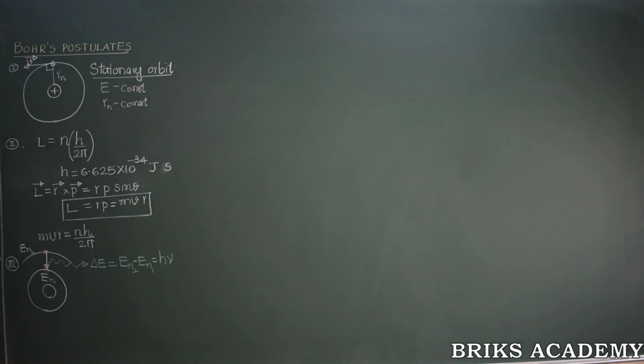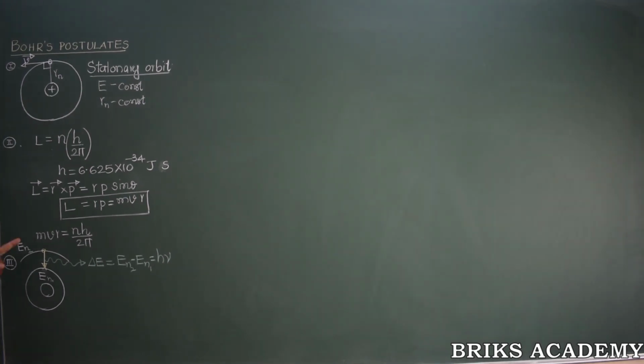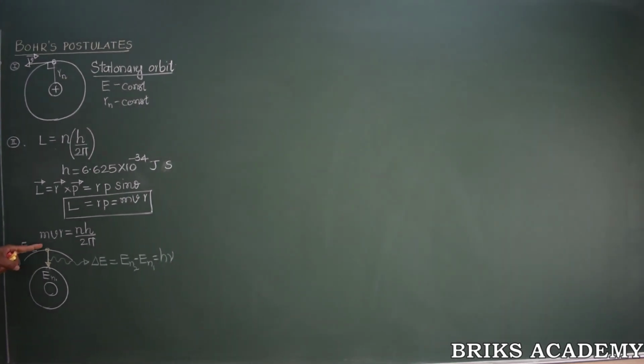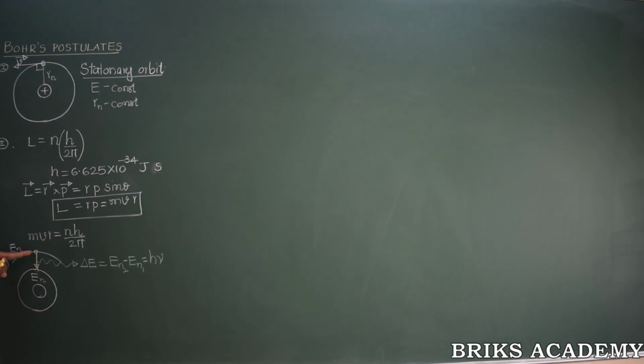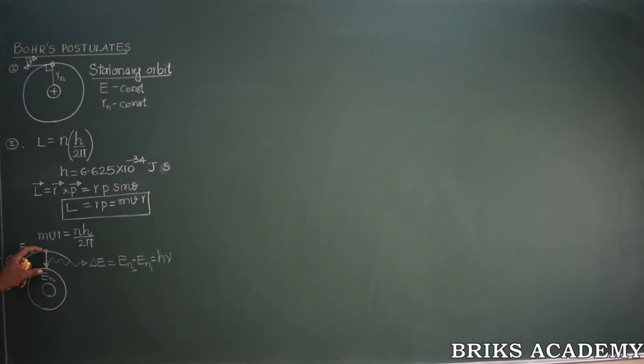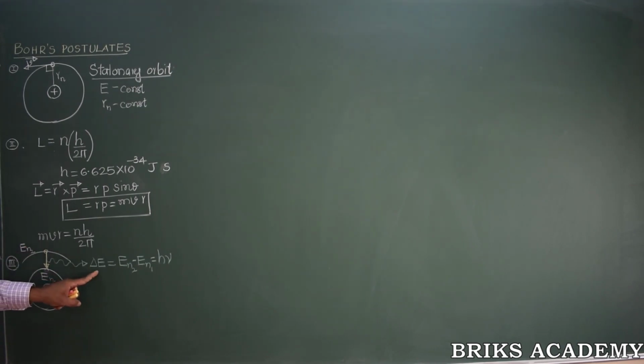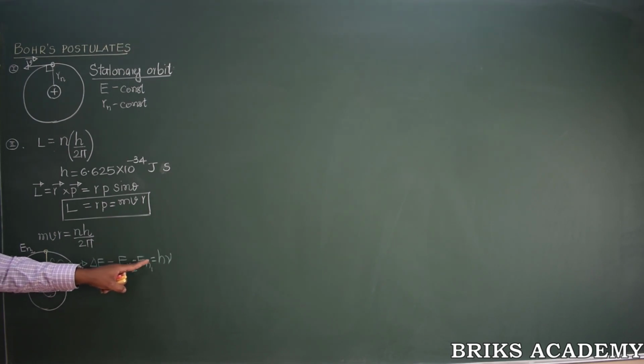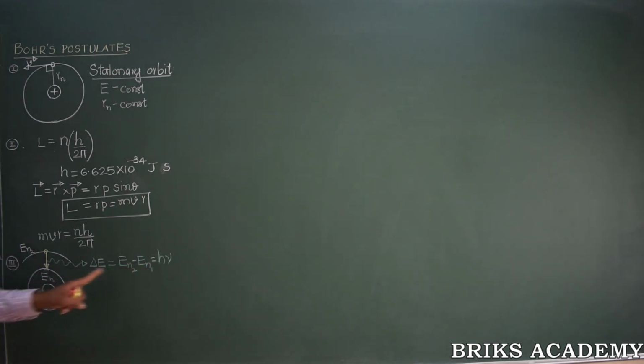Let me mention this point once again. Whenever an electron jumps from a higher energy orbit to a lower energy orbit, the electron loses an energy equal to the energy difference between the two orbits. That is, delta E is equal to the energy of the higher orbit minus the energy of the lower orbit, which is equal to the energy of a photon. Though it is an electromagnetic wave, today we know that this electromagnetic wave is nothing but a photon.